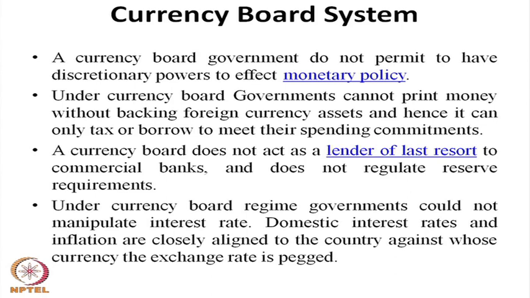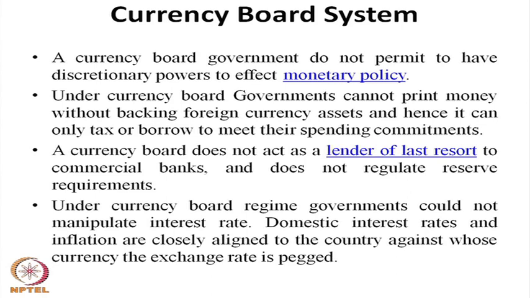If the currency board pegs the currency to the US dollar, the domestic economy can have only the same kind of interest rate as the United States. If interest rates are higher in the domestic economy, there will be more currency inflow to the country, which will affect the fixed exchange rate.